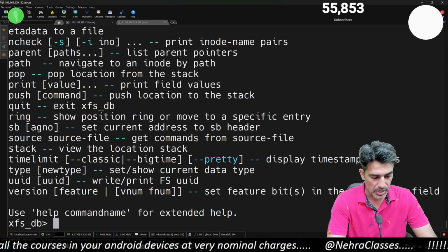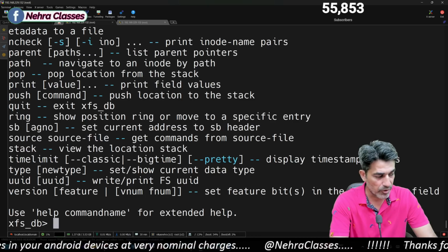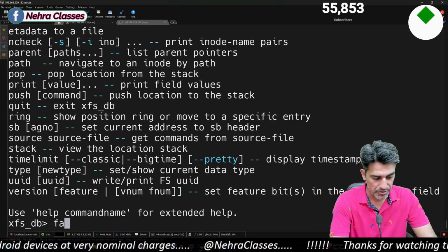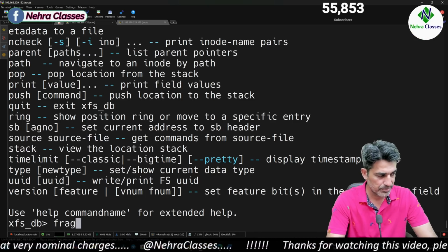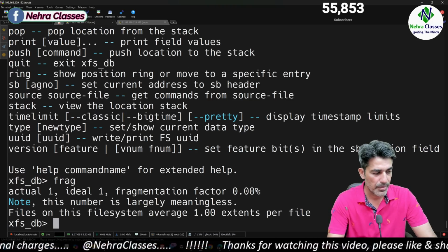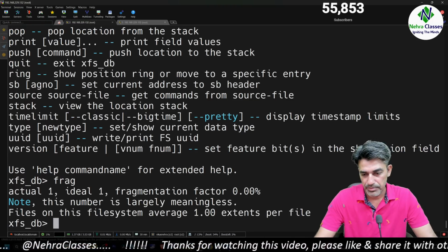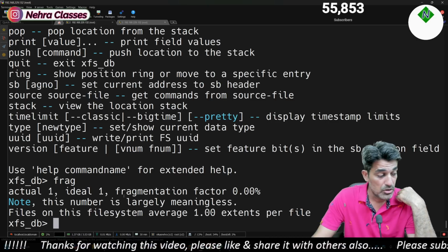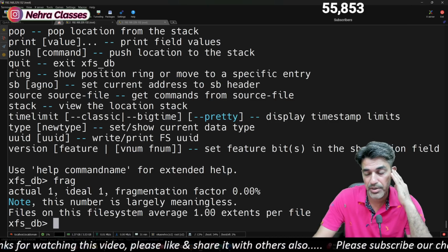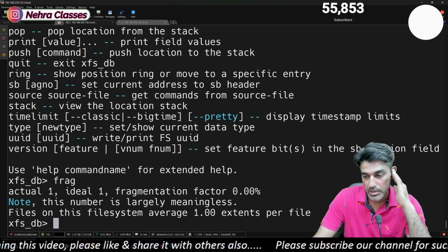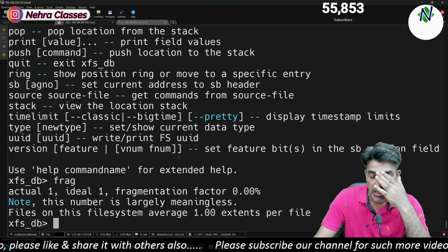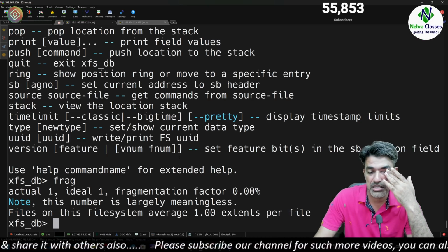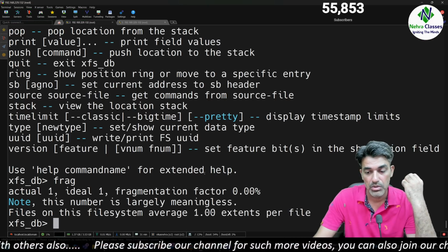Suppose I want to see the fragment information. I can write here frag. It is showing us the fragmentation report. Fragmentation means how many extents each file uses.